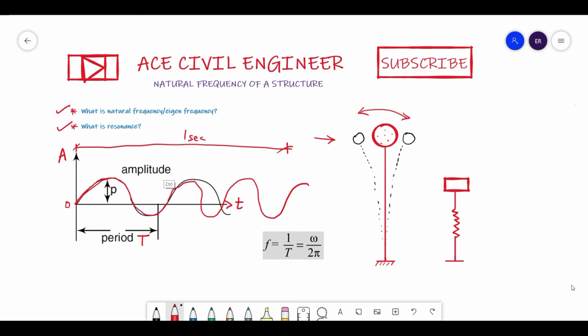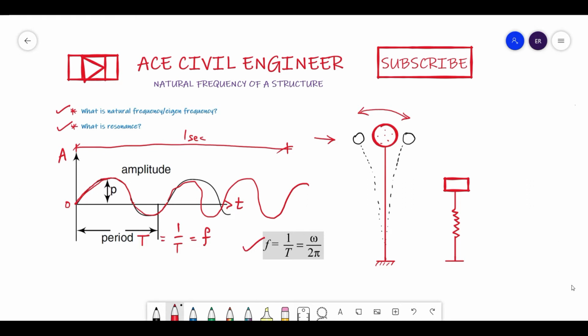For these 3 cycles, how much time has it taken? It has taken 1 second. Now if I want to define what frequency means, then I would call it the inverse of time period. Inverse of time period means friends, it is 1 by t, and that natural frequency I will mention as small f.